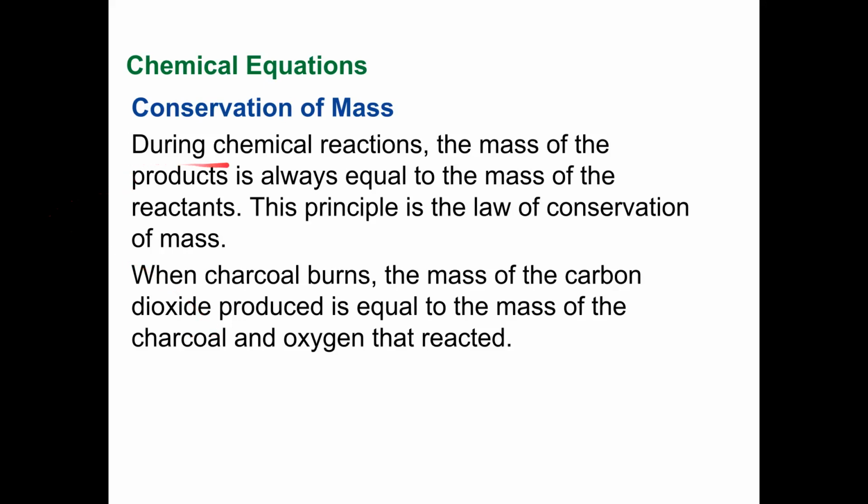So during these chemical reactions, the mass of the products is always equal to the mass of the reactants. This principle is the law of conservation of mass. So we could actually measure how much carbon we start off with based on the mass and measure how much oxygen we start off with based on the mass, and if we add it all up, that'll be how much carbon dioxide we have, okay? So when charcoal burns, the mass of the carbon dioxide produced is equal to the mass of the charcoal and the oxygen.